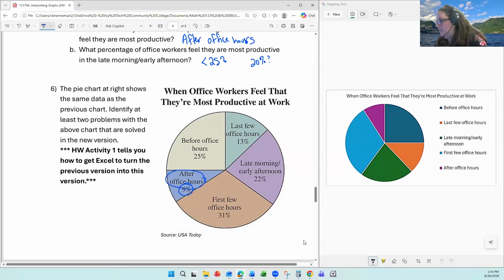I can see late morning, early afternoon, and the percentage is right there. So this is an improvement, not having to worry about the colors and being able to see them, and not having to guess at the percentages. So this is a more useful graph.